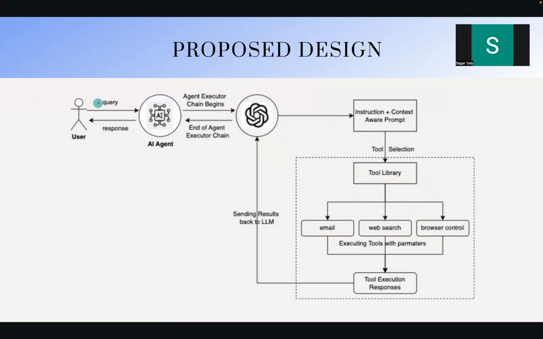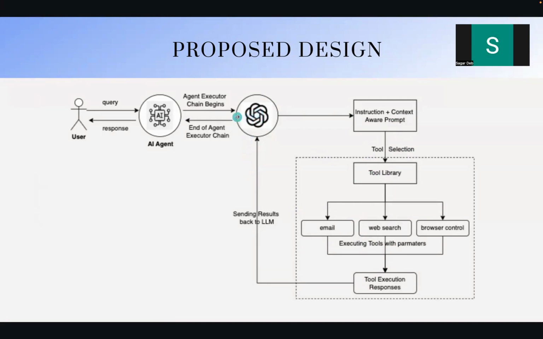This actually creates the agent. So once a query is sent, the agent executor cycle begins, and the GPT model understands the query along with the prompt, and it decides in a structured plan how to execute that query, and based on that, it will decide which tools to be selected. From the available tools in its library, it will select one of the tools, decide its parameters, and execute that tool. Once the tool is executed, the response is generated and it is sent back to the LLM. And if it still needs to execute more tools, it will go back in the loop and execute those tools. Once all the results needed are fetched and sent back to the LLM, it will have all the responses that it needs from the tools.